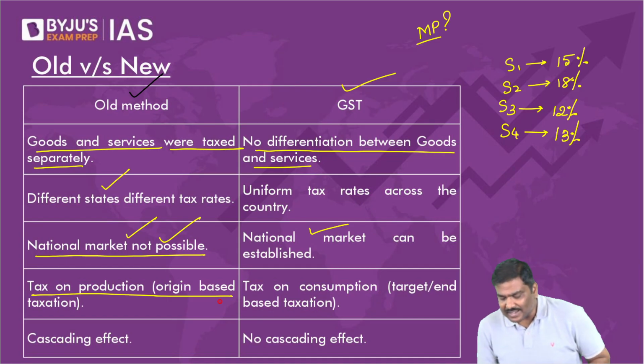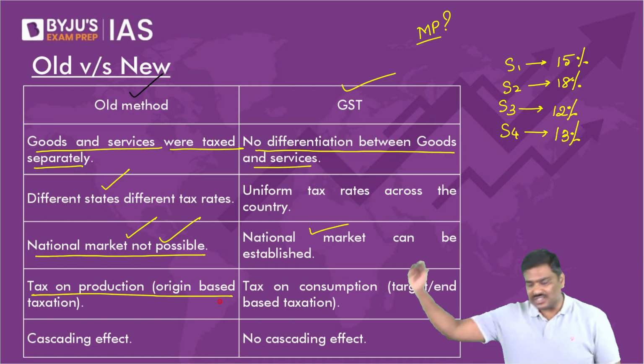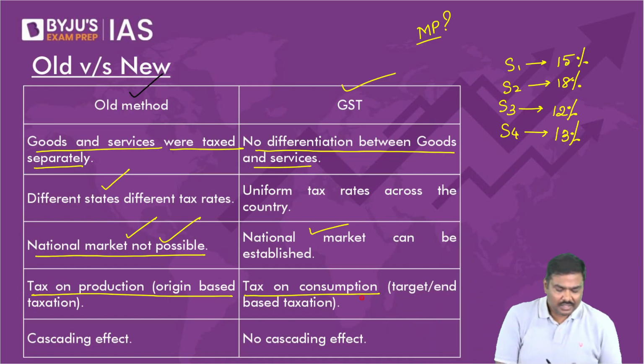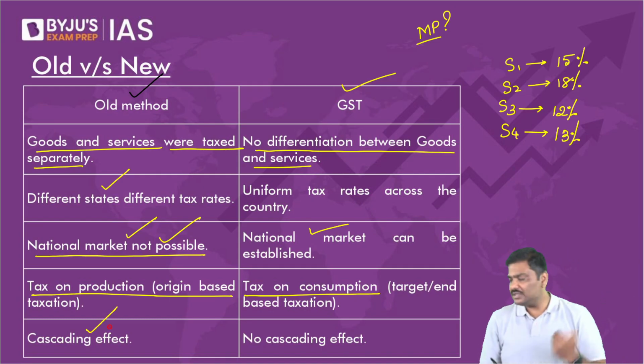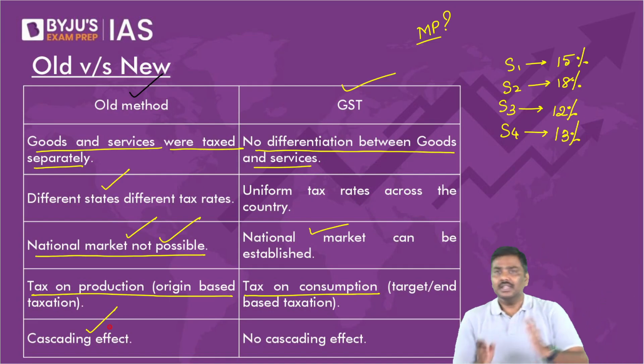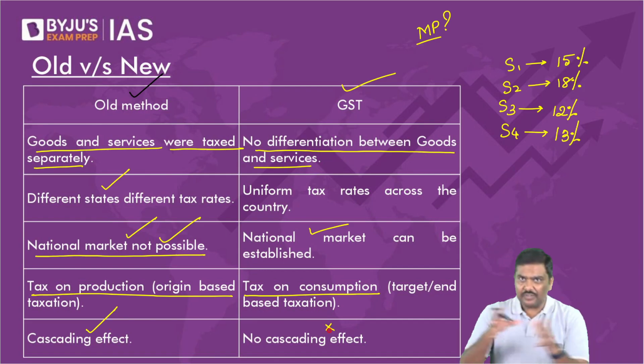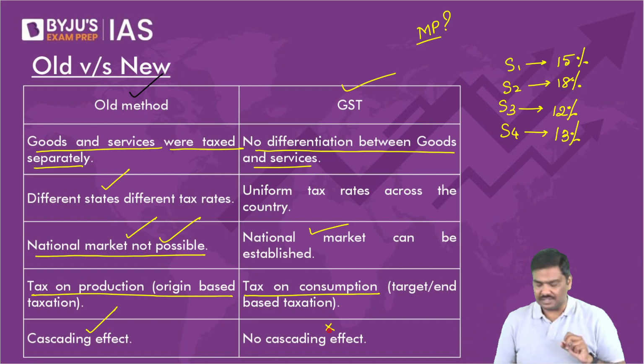Now, it is a tax on consumption, that is a destination based taxation. There was a cascading effect which was taking place earlier. Now, there is no cascading effect. This is how GST is different compared to earlier taxation systems.